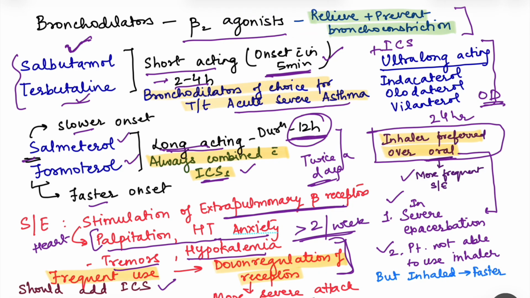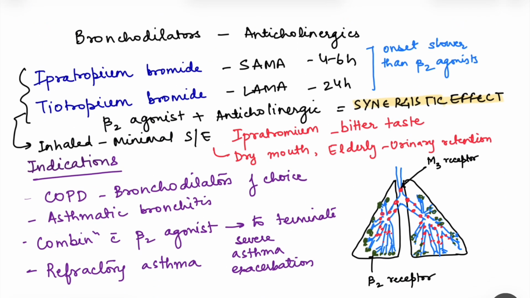So that was about the beta 2 agonists. Remember here that the short acting beta 2 agonists, also known as SABA, should be used only as required, but if they are used very frequently, then we have to add inhaled corticosteroids. Then longer acting drugs, also known as LABA, that is long acting beta 2 agonist, should always be combined with inhaled corticosteroids. Fine. Moving on to the next drugs, that is the anticholinergics.